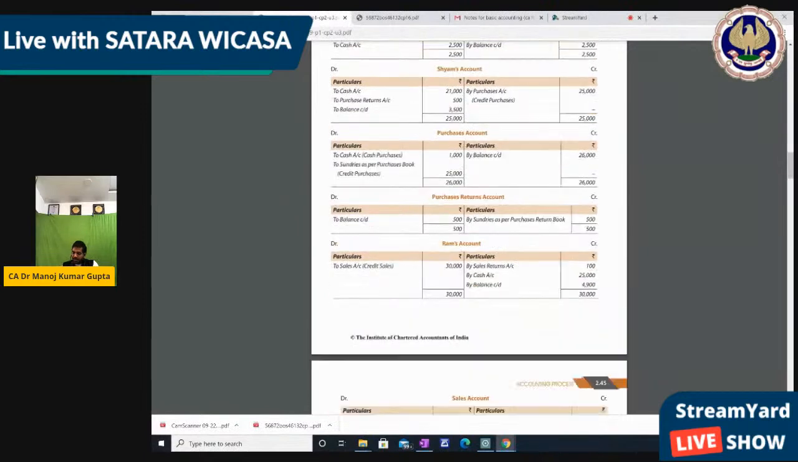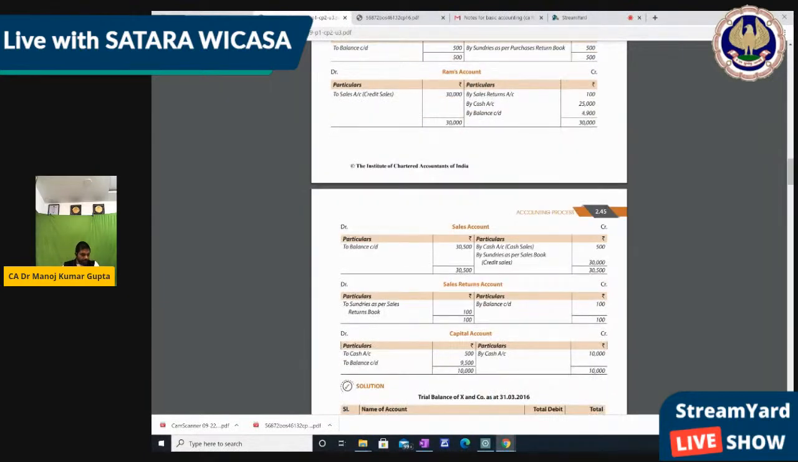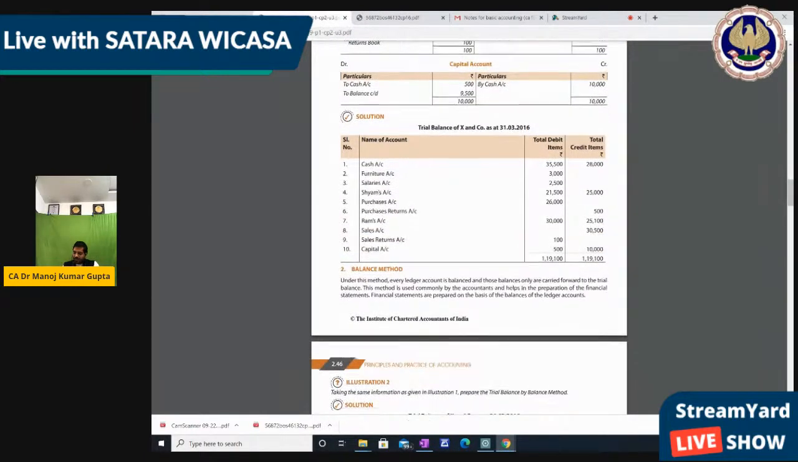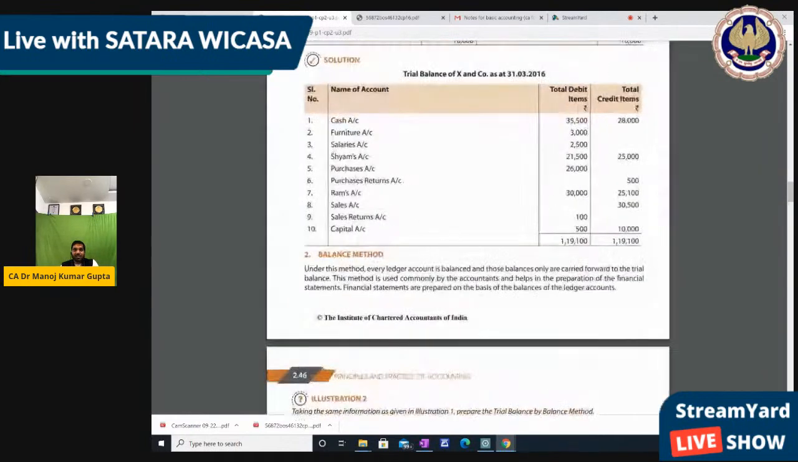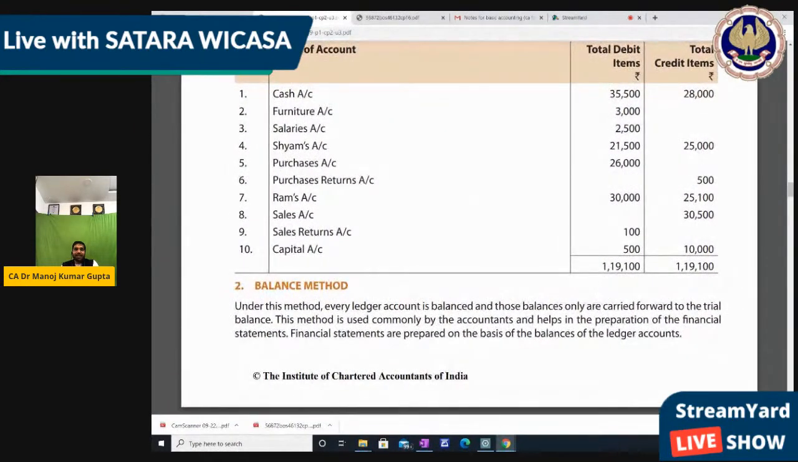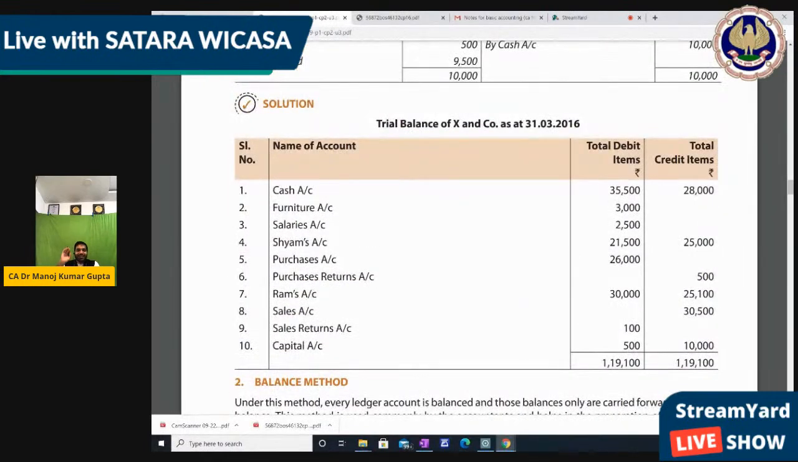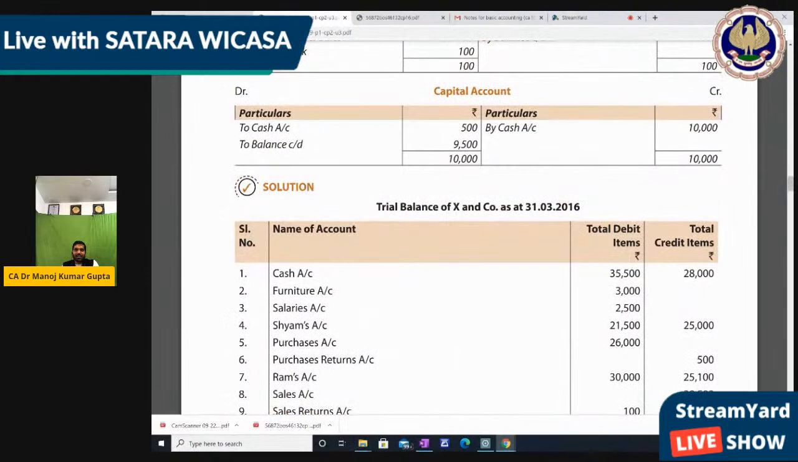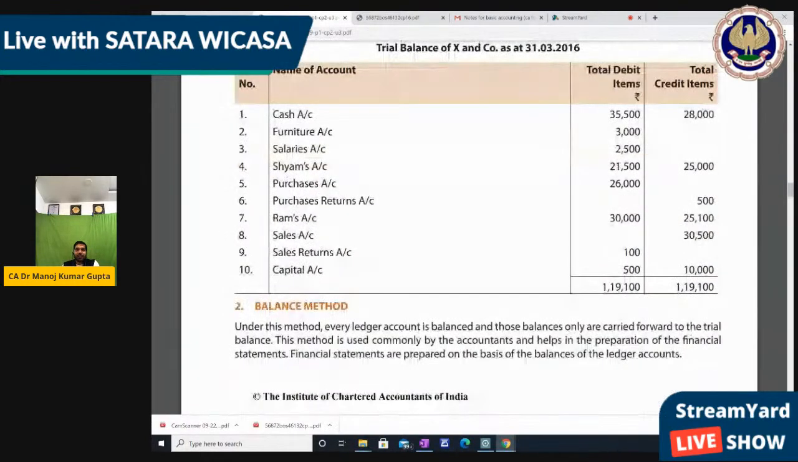They had given one in illustration 1, they had given a ledger like we had made. From that they had made this trial balance. So I think this is the same as we had made the ledger also. They had given the ledger and they had made the trial balance, right? So if you want to make a trial balance from the ledger, you can find the balance carried on everywhere. They had mentioned, like in capital account 9,500 balance. So you can see in capital account there is a balance. According to that we can write also balance.